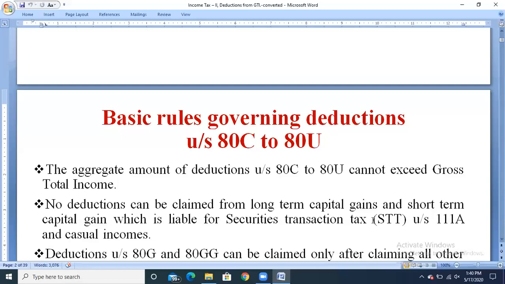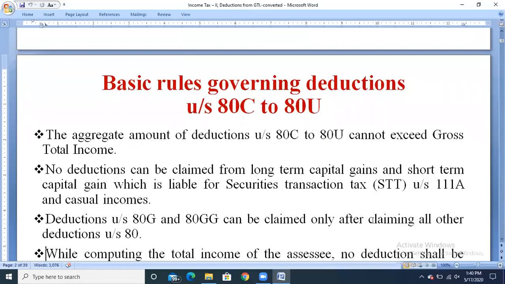The third important basic rule is about the deductions under section 80G and 80GG. These deductions will be claimed only after claiming all other deductions under section 80.